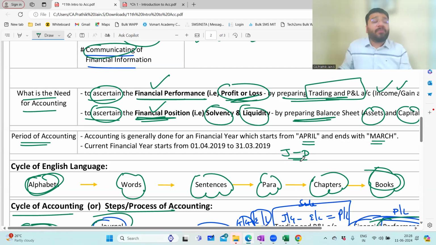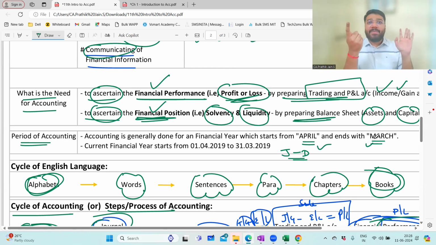But in India, people will not follow that because the income tax department very clearly said that we want only April to March. So if an accounting person is following a different period, Jan to December, he has to prepare accounts twice. One for the period Jan to December for the accounting purpose, and for the income tax department, April to March, again 2 times. So who will sit and work like a donkey twice? So the income tax department is saying April to March. In accounts also, let's do April to March.